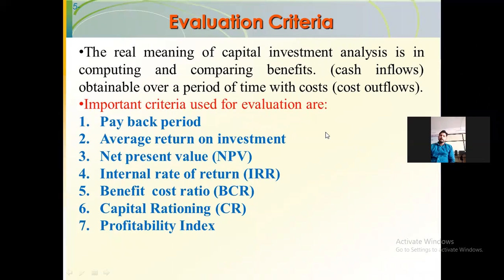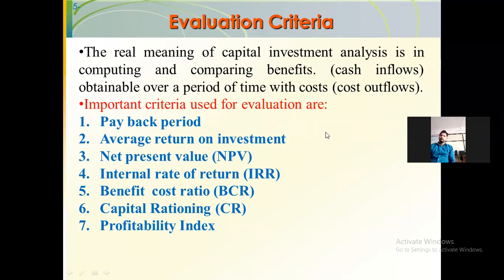The next one, benefit cost ratio (BCR). Next one, capital rationing (CR). And the last one is profitability index.